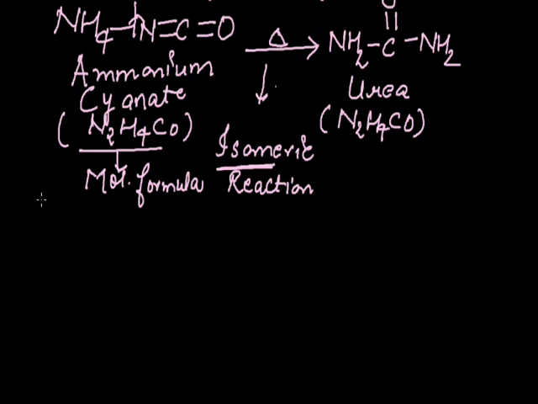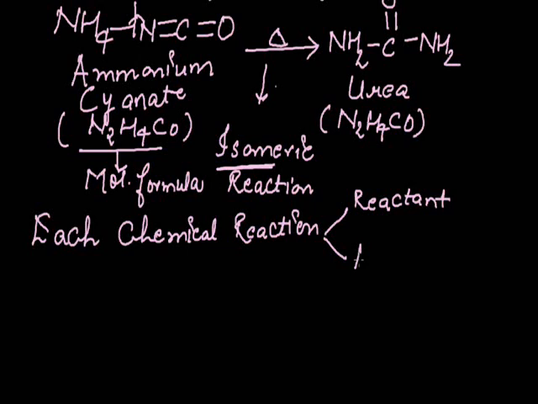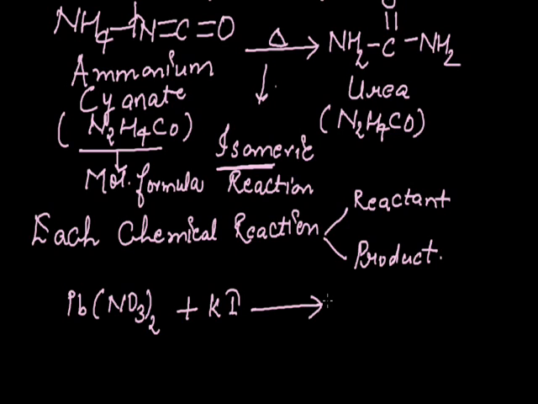Now, each chemical reaction consists of reactant as well as product. Now we'll see what is reactant and what is product. Consider the following reaction, that is lead nitrate, Pb(NO3)2, plus potassium iodide, that is KI. It undergoes the reaction to form lead iodide plus KNO3. Here the yellow precipitate of lead iodide is formed.